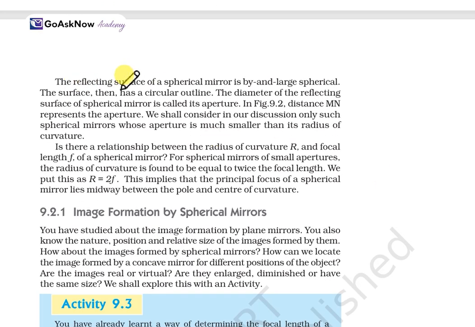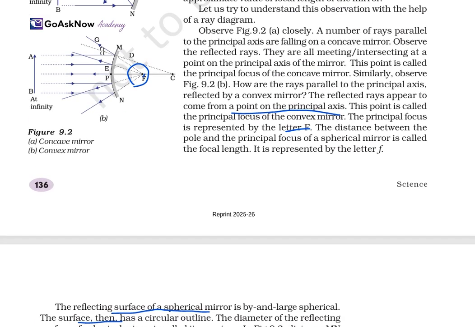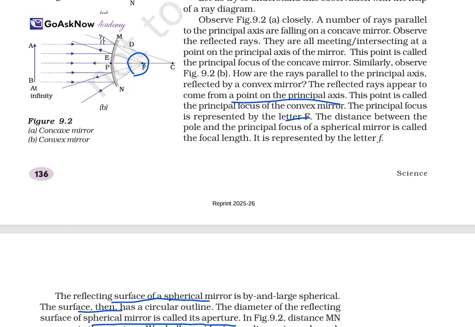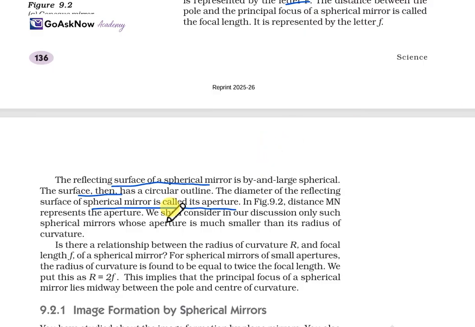Now, the reflecting surface of a spherical mirror is by and large spherical, and the surface has a circular outline. The diameter of the reflecting surface of the spherical mirror is called the aperture. The distance between M and N represents the aperture. Also, in our discussion we shall consider only those spherical mirrors whose aperture is much smaller than the radius of curvature.